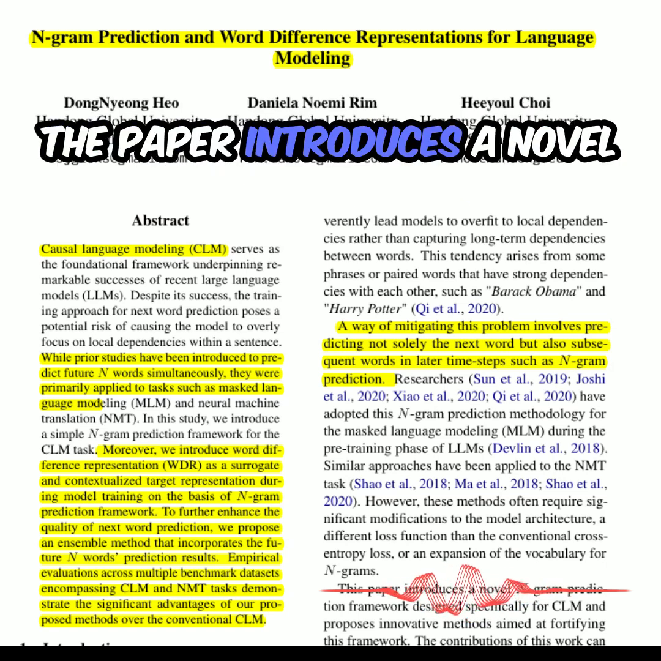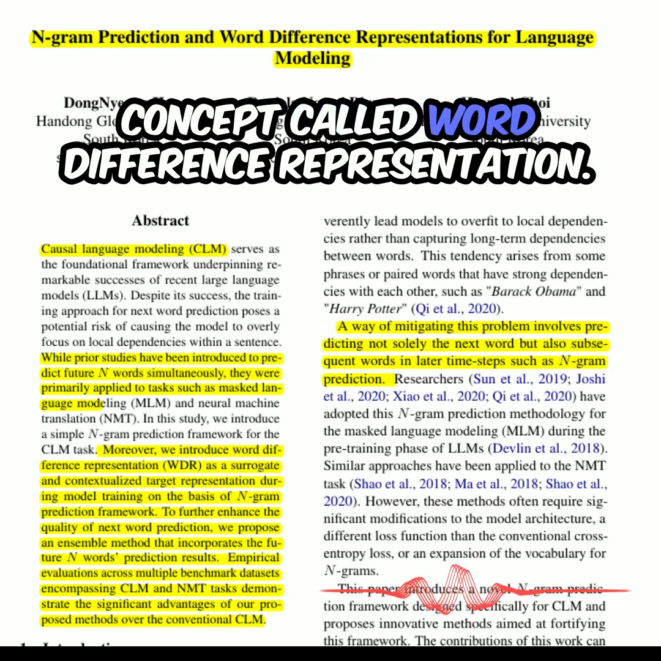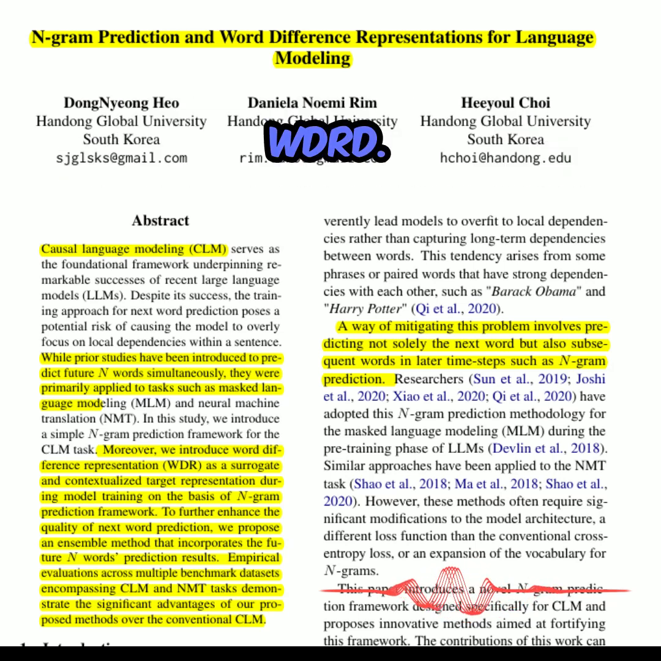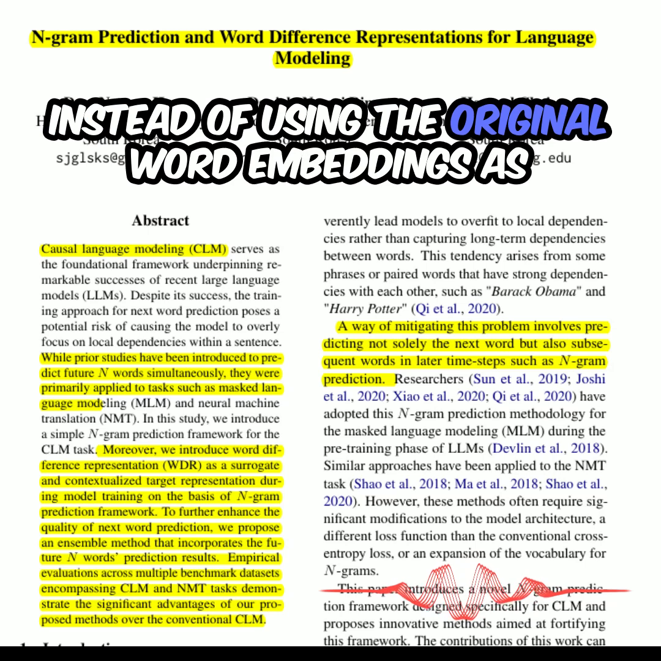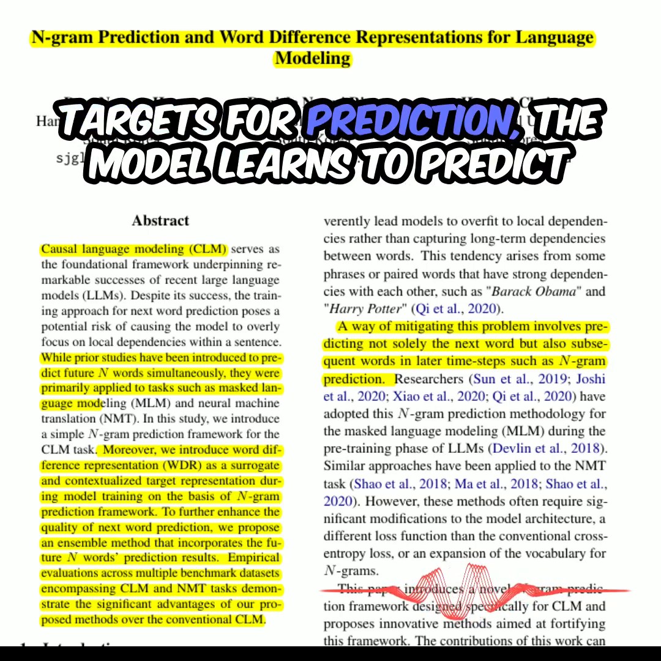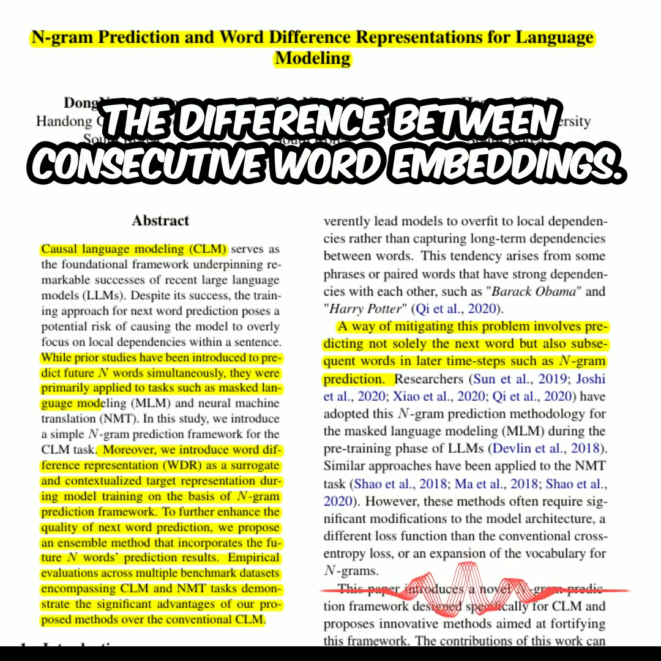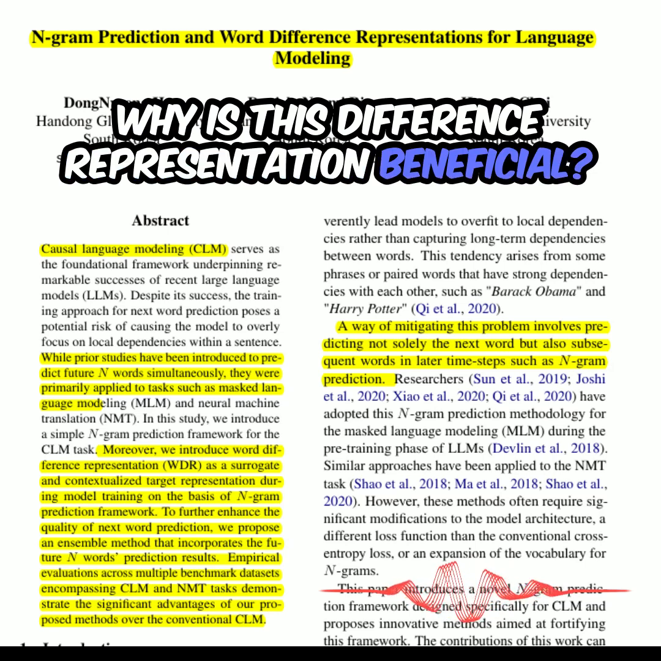The paper introduces a novel concept called word difference representation, WDR. Instead of using the original word embeddings as targets for prediction, the model learns to predict the difference between consecutive word embeddings. Why is this difference representation beneficial?